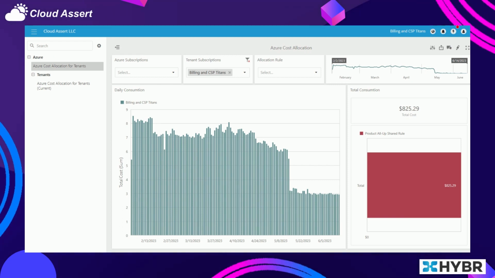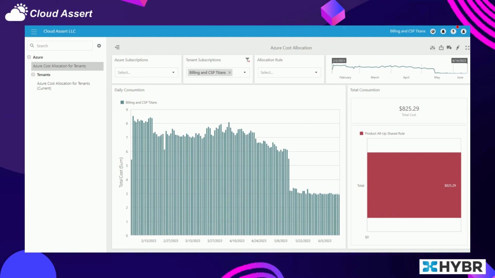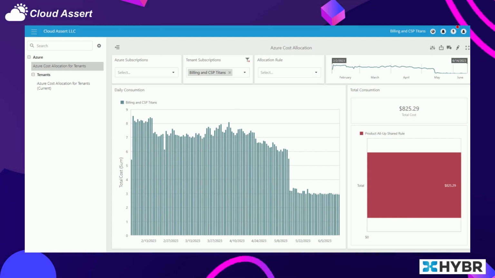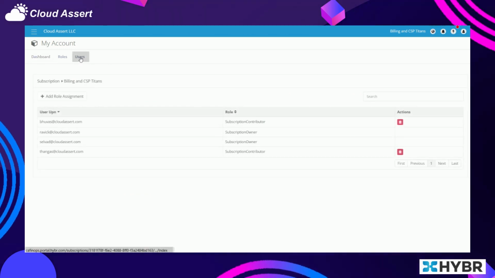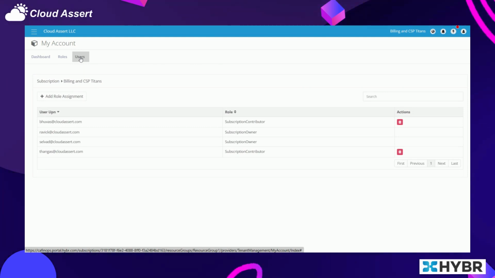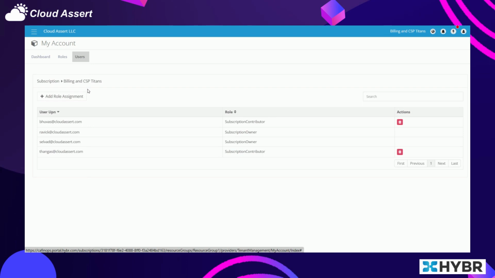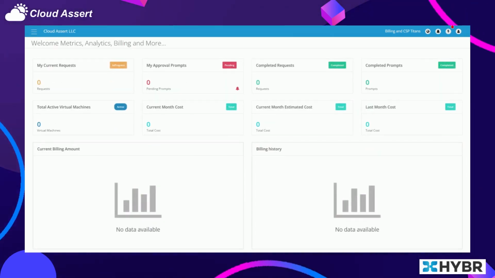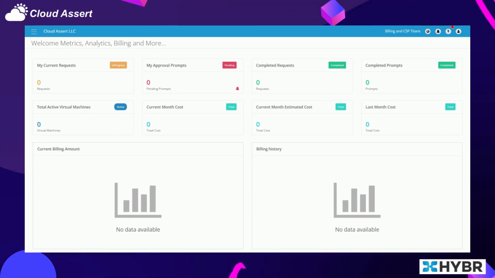Hybr brings in everyone together, at the same time enables each team to play and do what they would like to do in their custom area, such as adding users from their teams by themselves, and not only looking at the data but also managing their own team assignments and whatnot. So that's how useful this platform becomes when it comes to the ownership principle of Cloud FinOps.